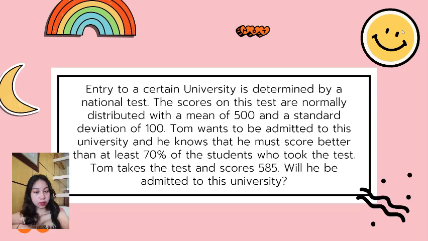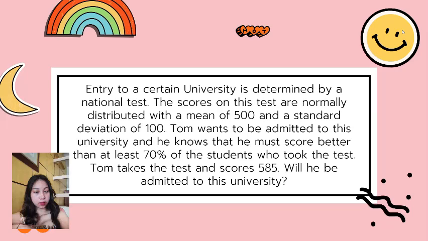The scores on this test are normally distributed with a mean of 500 and a standard deviation of 100. Tom wants to be admitted to this university, and he knows that he must score better than at least 70% of the students who took the test. Tom takes the test and scores 585. Will he be admitted to this university?